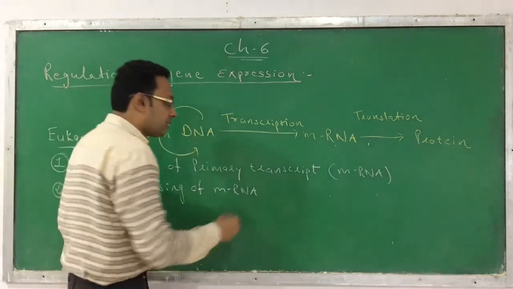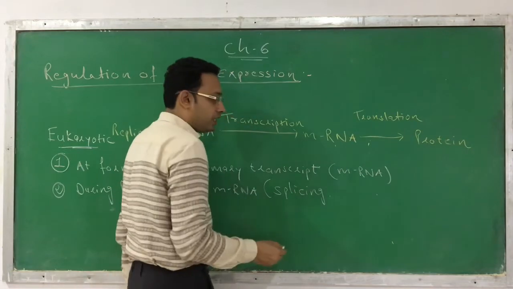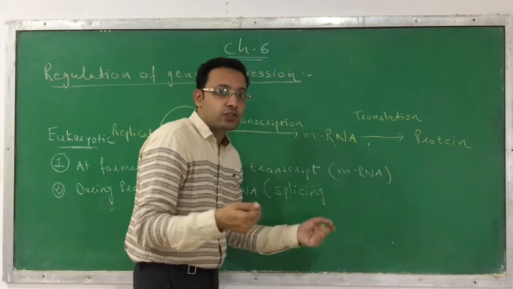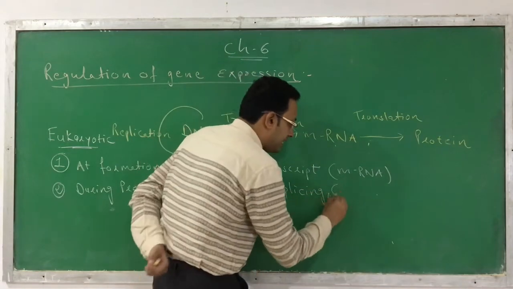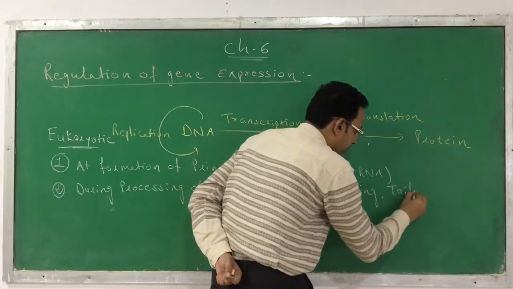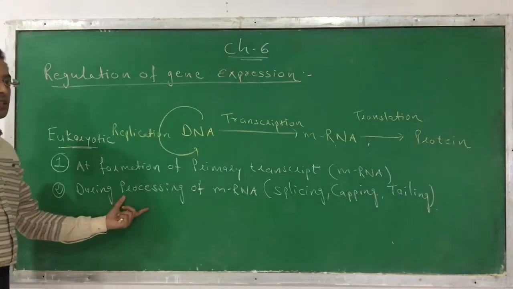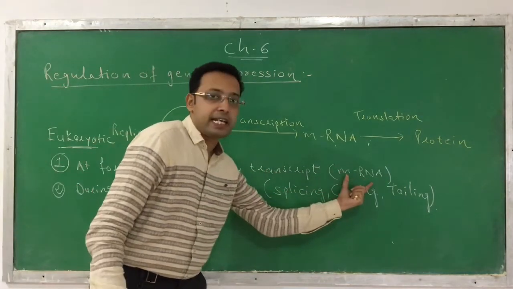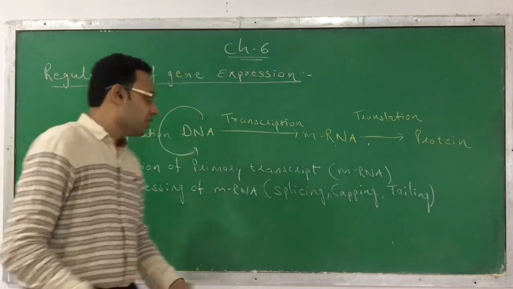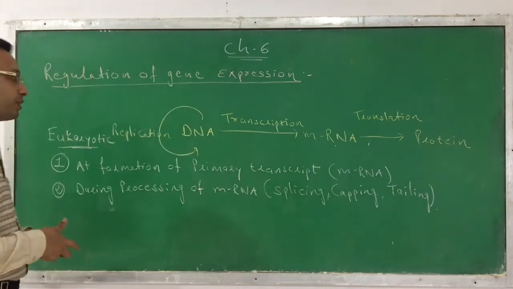You know the processing, that means the different processing called splicing. We have learned this, okay? Or you can say there is a removal of introns, or you can say capping and tailing. These are the processes during which the regulation of gene expression occurs. Here the primary transcript or the primary mRNA is produced. On this primary mRNA, different processes occur. So during these processes of primary mRNA, even the regulation of gene expression occurs.